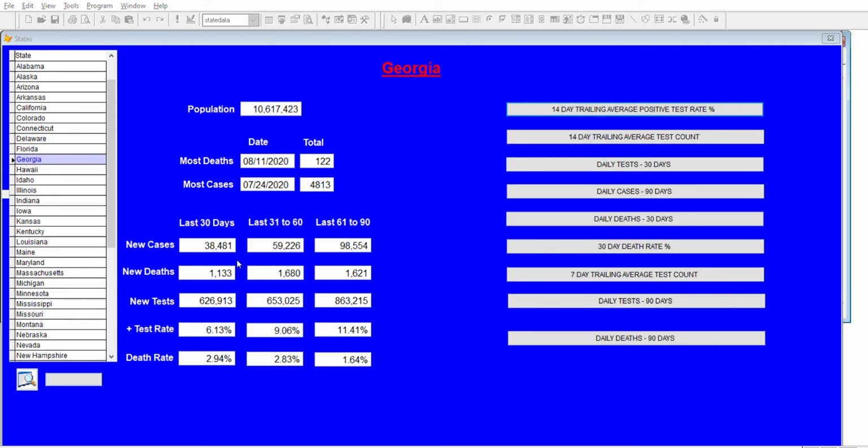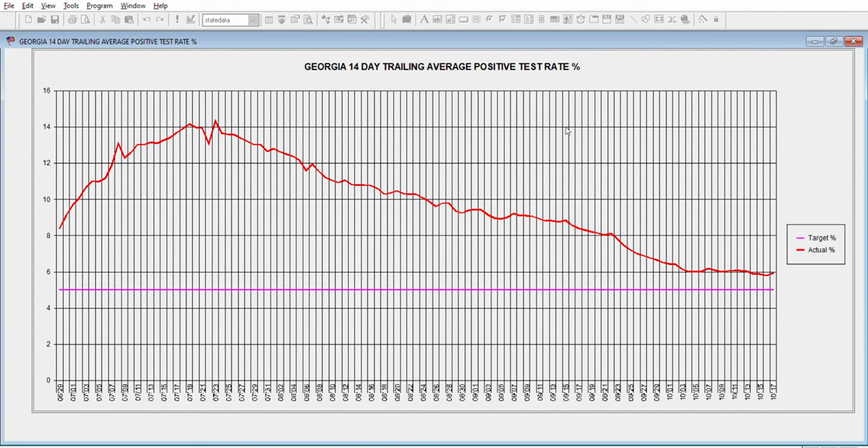Their deaths have gone down as well. But their testing went down from where it was 2-3 months ago. And their positive test rate has come down significantly. However, their death rate has climbed. It's probably because we have fewer cases, but the pace of decline in death does not match the pace of decline in cases. So let's look at their 14-day trailing average positive test rate percentage.